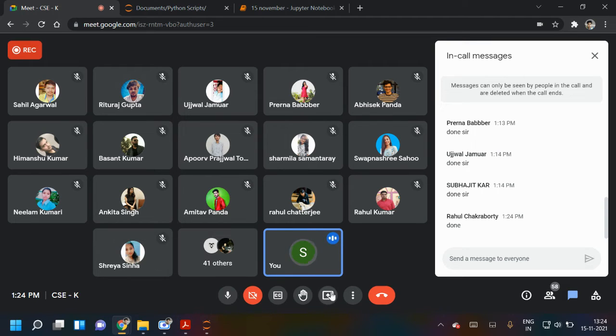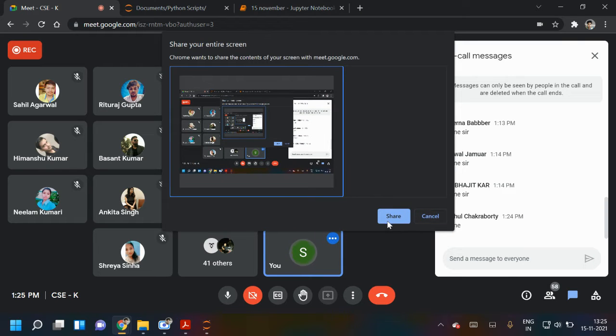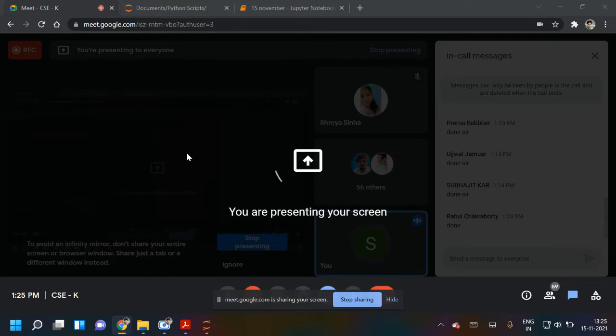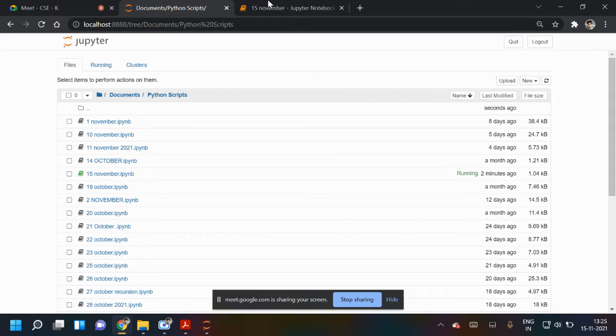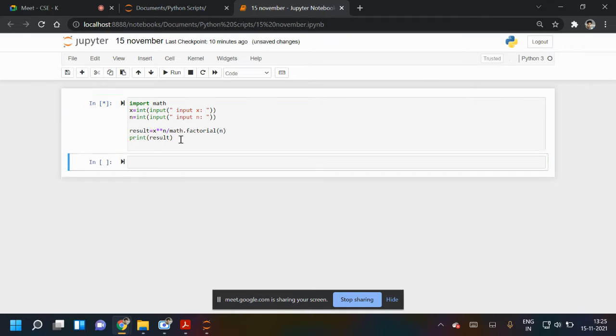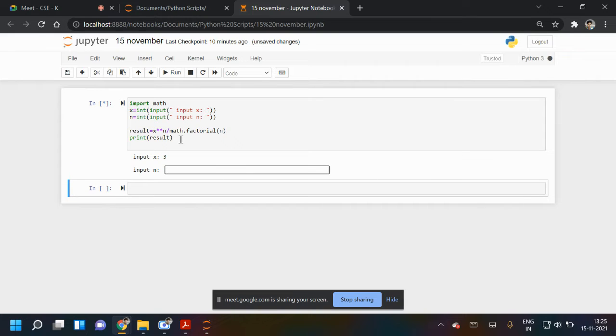So let's go to the sixth one. The fifth one, I hope everyone will be able to do, and I may ask you anytime. Just keep doing it. It's a learning process. Just write your code and see whether it works or not. This is using import math, right? Otherwise, you can define factorial also. Here I used the inbuilt factorial function, and it is giving output. So you may run it.